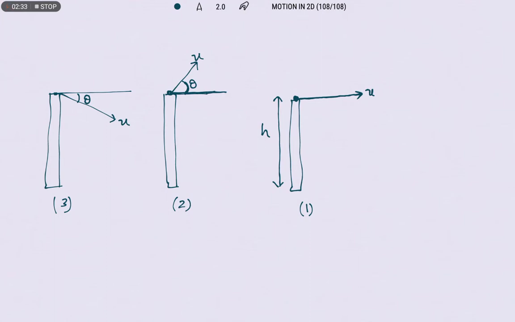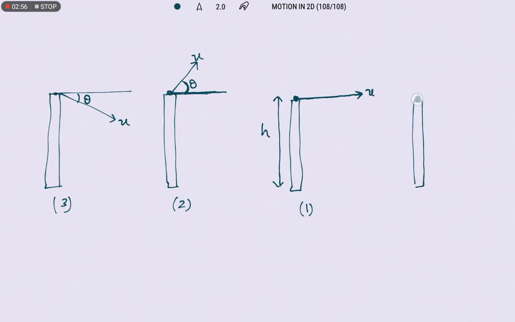Now to discuss these cases, we need to know what the sign conventions are. The sign convention we already discussed. If you project a body from a particular height, the distances we are measuring from where we are projecting the body, that point can be considered as a reference point.